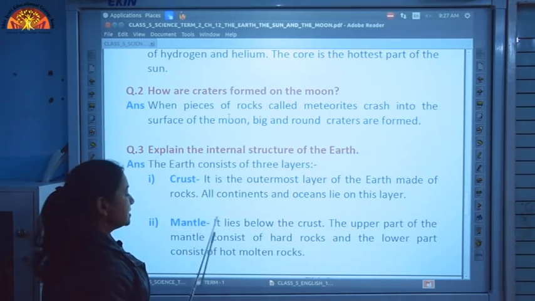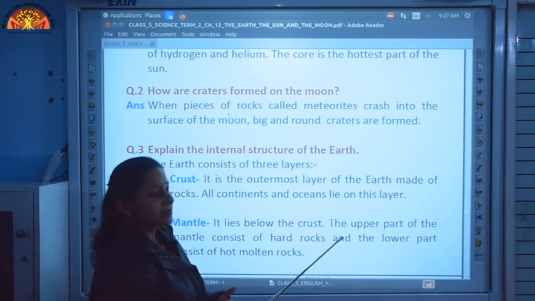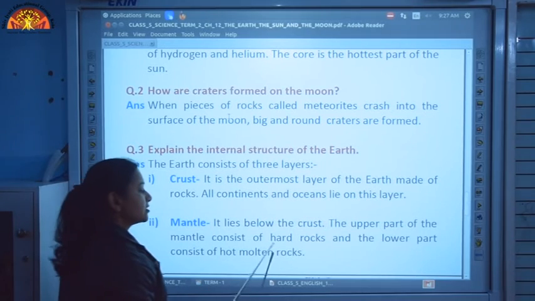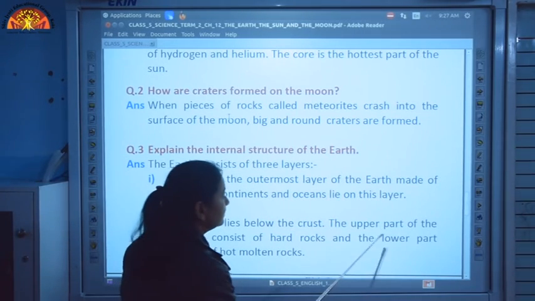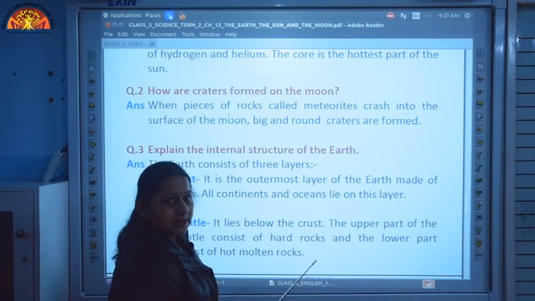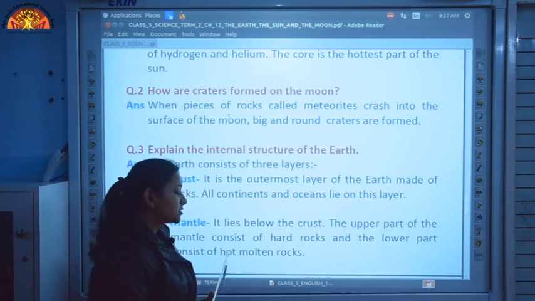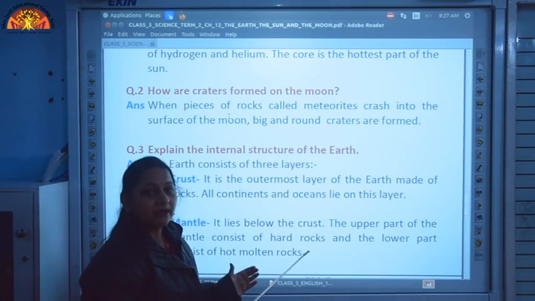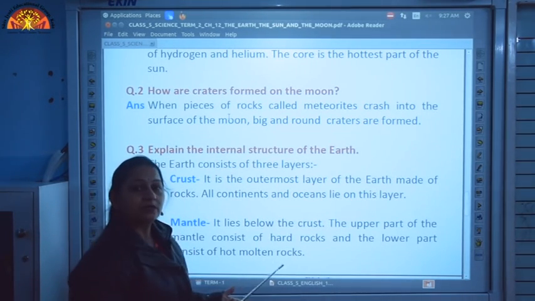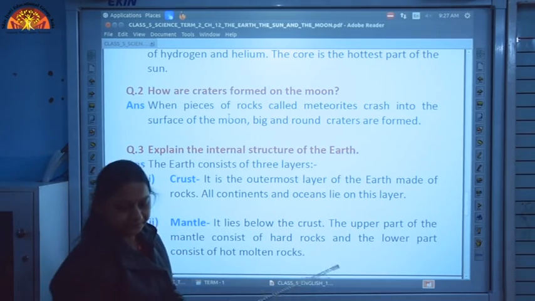Then we have the mantle. It lies below the crust. The next layer below the crust is the mantle, and the upper part of the mantle consists of hard rocks and the lower part consists of hot molten rocks. The inner part of the mantle consists of hot molten rocks from where the volcano erupts. When a volcano erupts, these hot molten rocks come out in the form of lava.